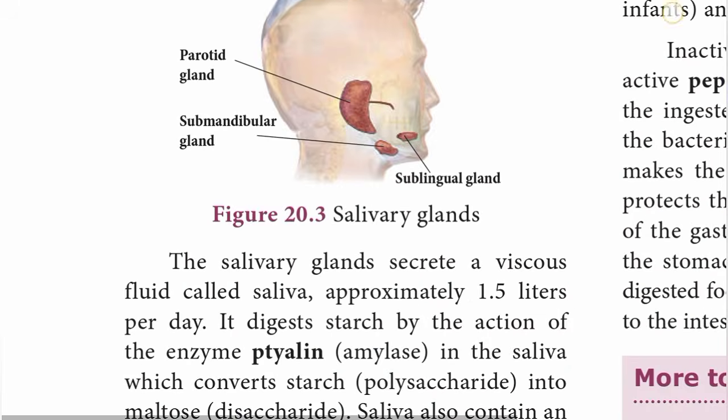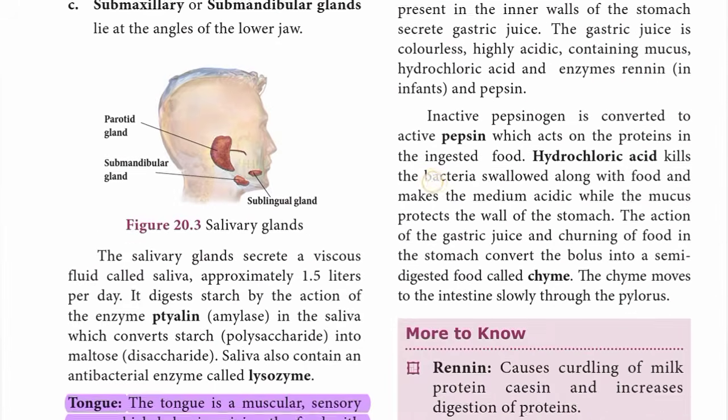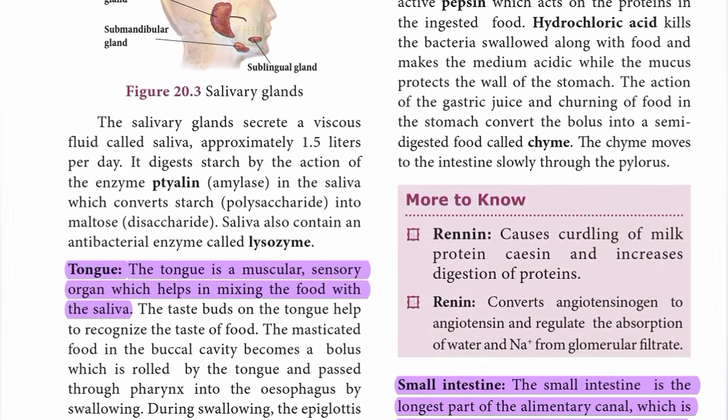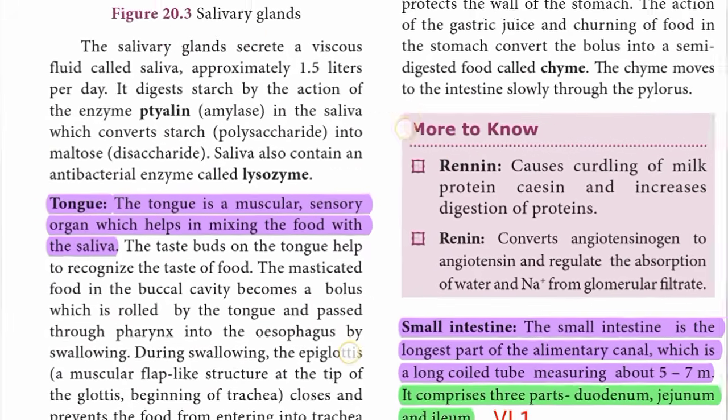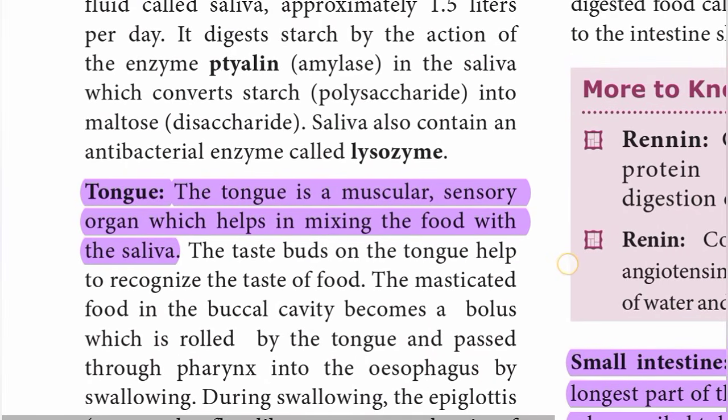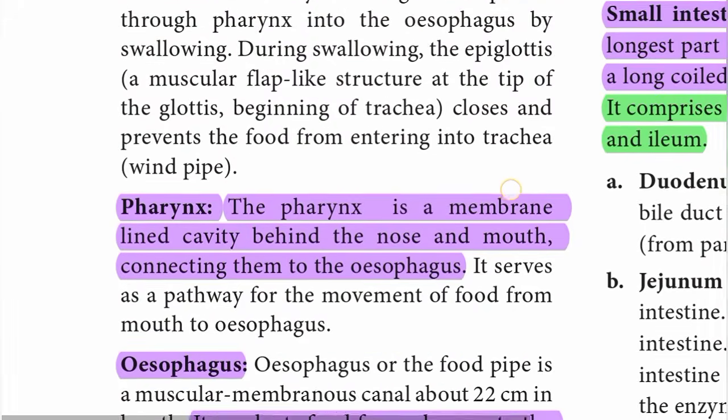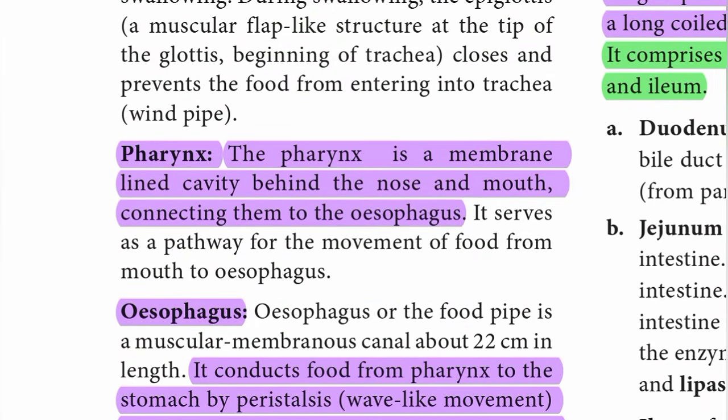Next, look at page number 236. Write the heading tongue. The tongue is a muscular sensory organ which helps in mixing the food with the saliva. Next, pharynx. The pharynx is a membrane lined cavity behind the nose and mouth connecting them to the esophagus.